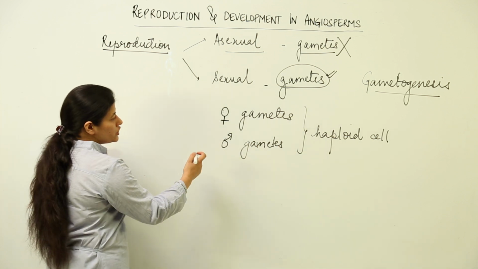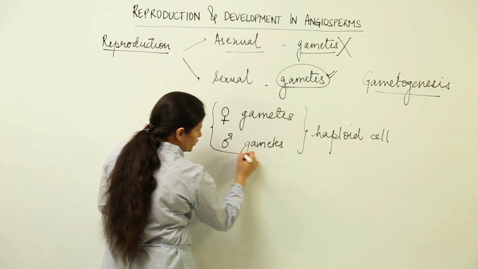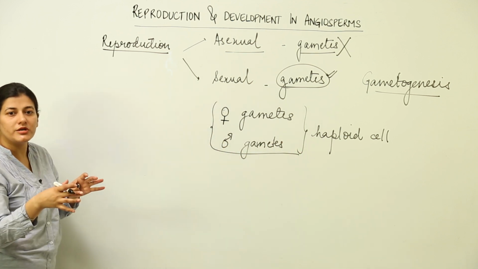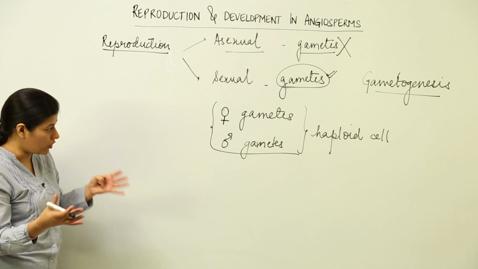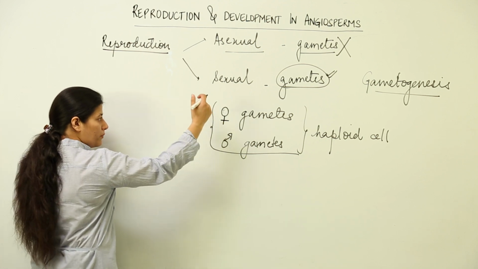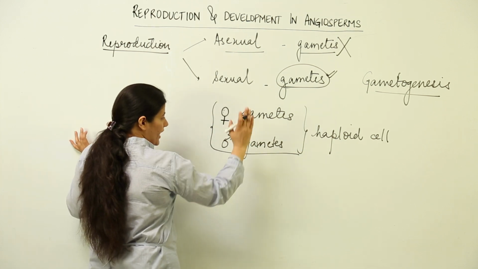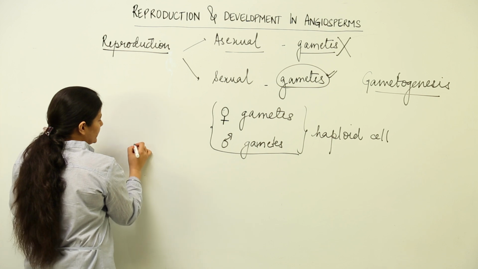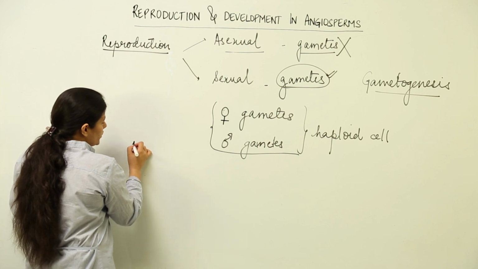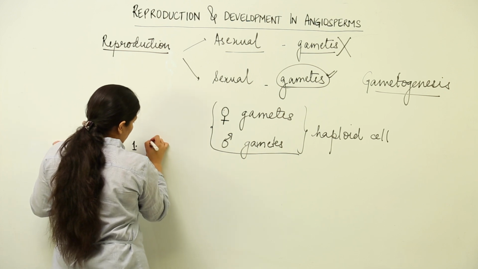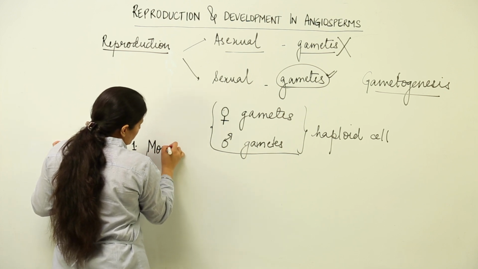Now, the condition is that these two types of gametes could be formed within the same organism, or they could be formed within different organism bodies. So, supposedly the organism has both the male and female gametes being formed on a single body. That condition is known as monoecious.